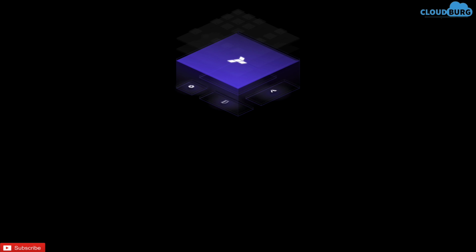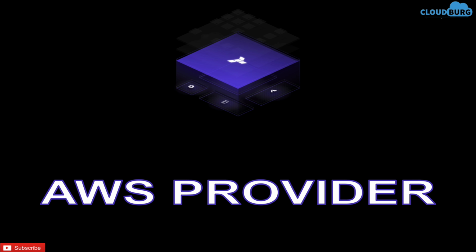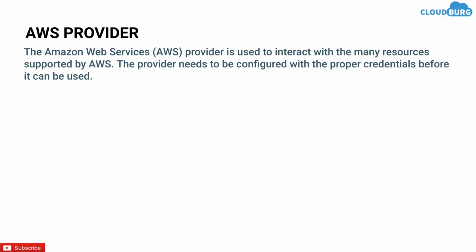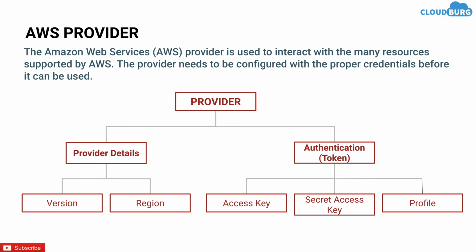Now I will show how you can use AWS Cloud Provider. The Amazon Web Services provider is used to interact with many resources supported by AWS. The provider needs to be configured with proper credentials before it can be used. So I have divided the provider into two parts. One is provider details, like configuration arguments, and the other part is token, which we will use in order to authenticate with the cloud provider. Provider details include version and region, and authentication includes access key, secret access key, and profile.